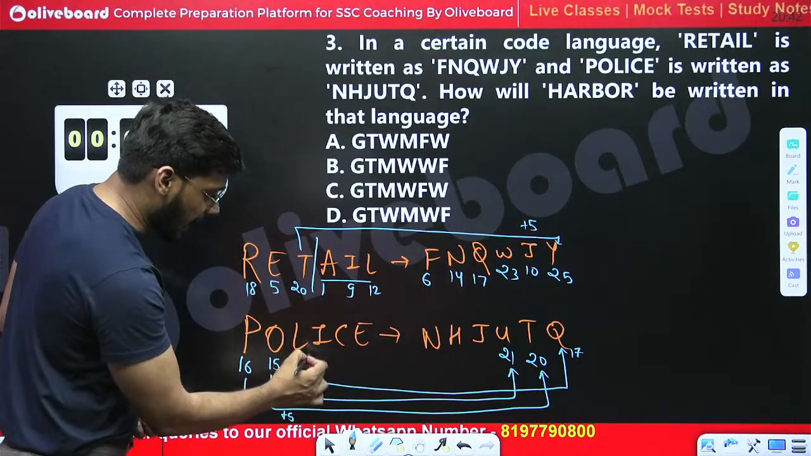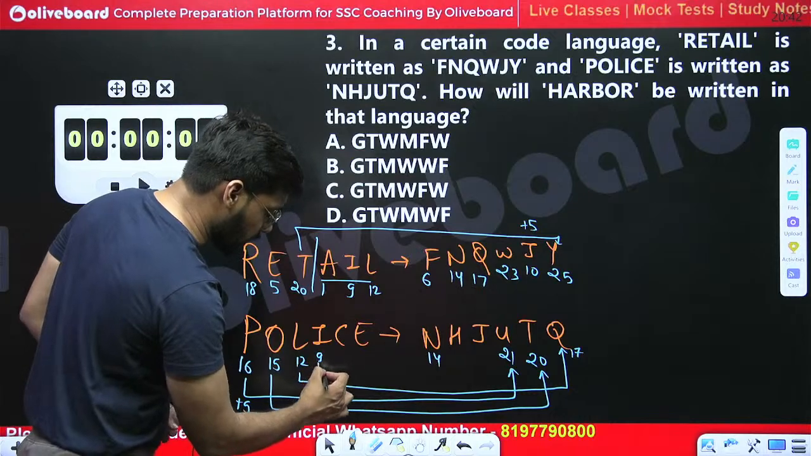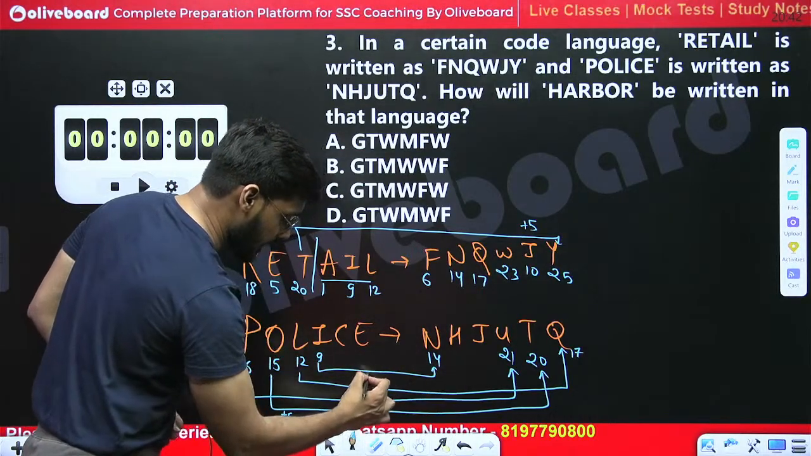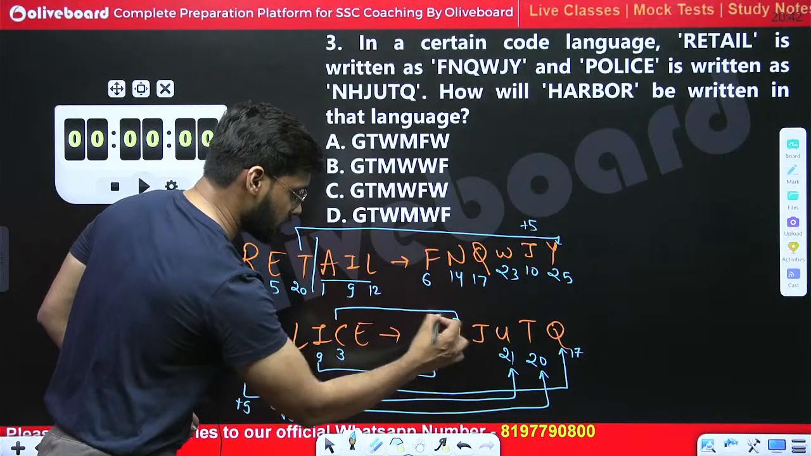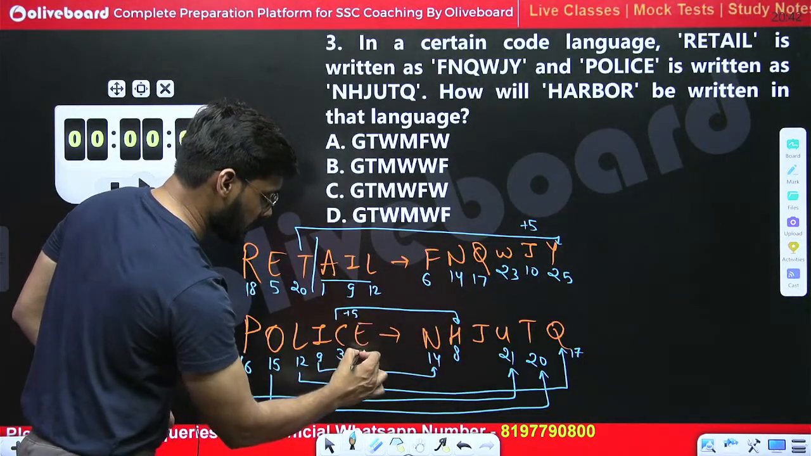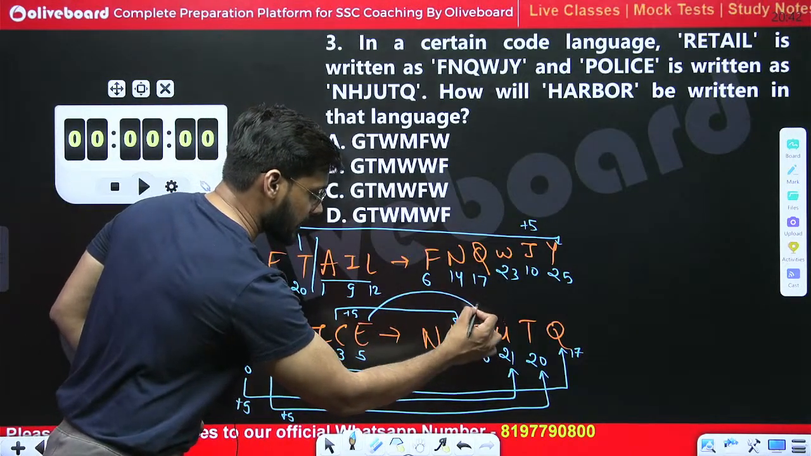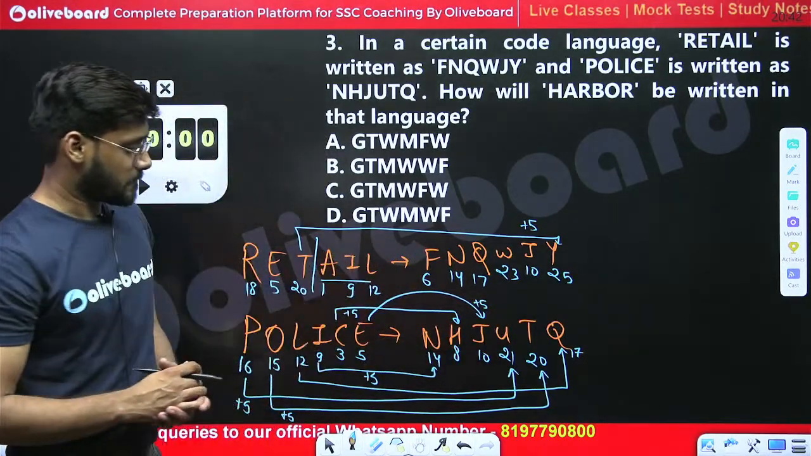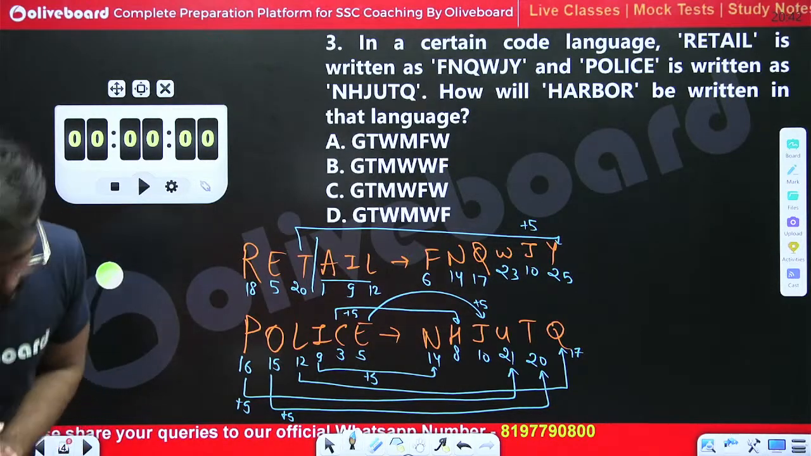Now let's see, I comes at 9 and N comes at 14. So from 9 to 14 we have added plus 5. C comes at 3, plus 5 we get H, which is 8. E comes at 5 and J comes at 10. From E to J, again we get plus 5. Are you getting the logic? Okay.